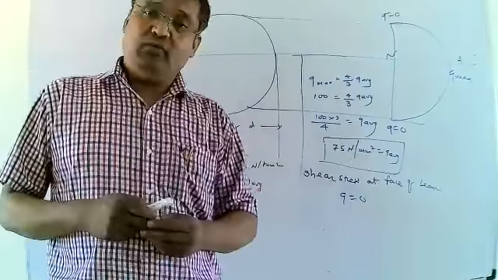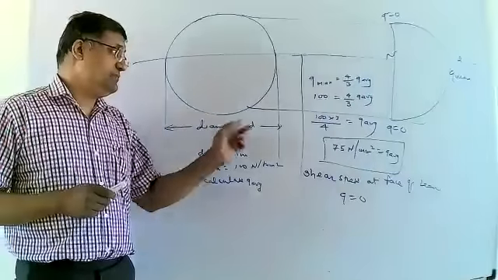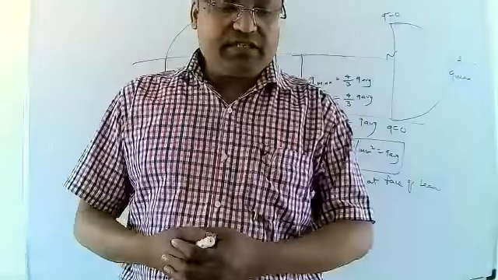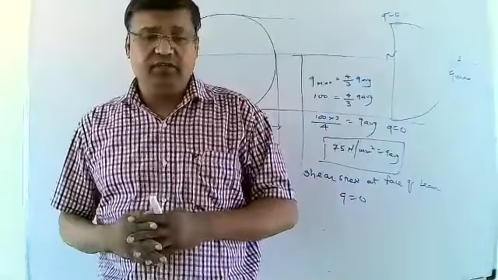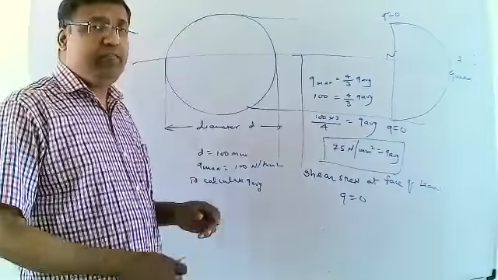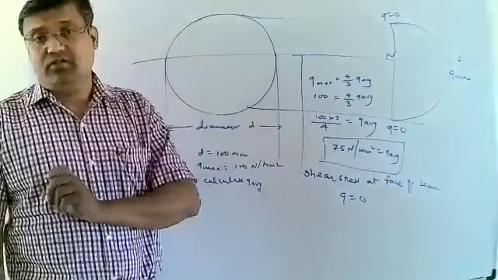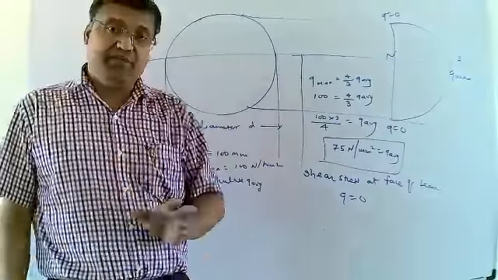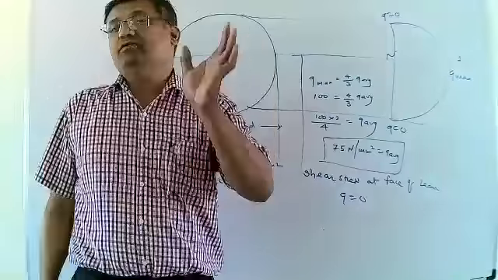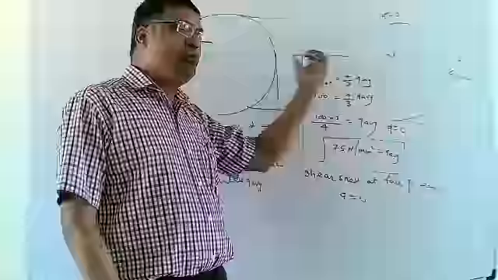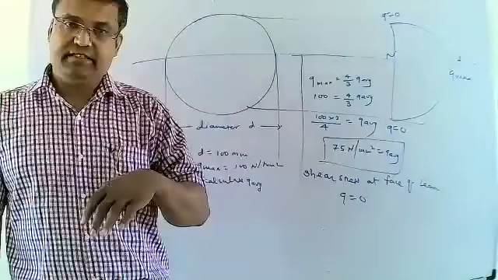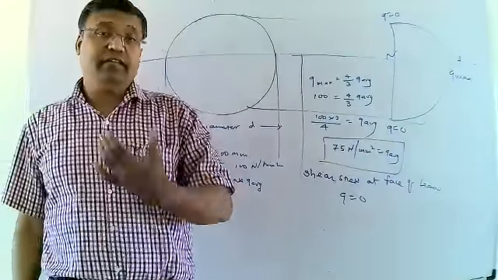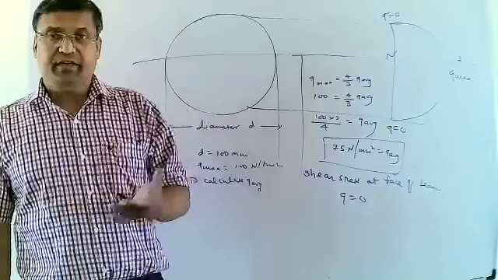Then one more thing is also calculated in this problem. That is, here stress will be zero at the face of the beam. Always remember that if the section is a circular cross section, and if you want to find the maximum shear stress, that maximum shear stress will be generated at the neutral axis, which means that layer is neither elongated nor shortened.